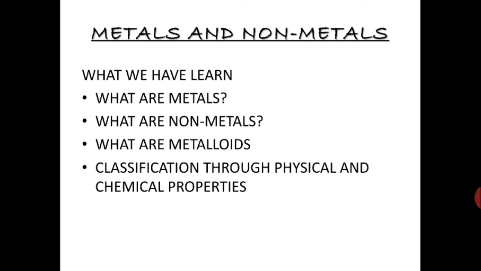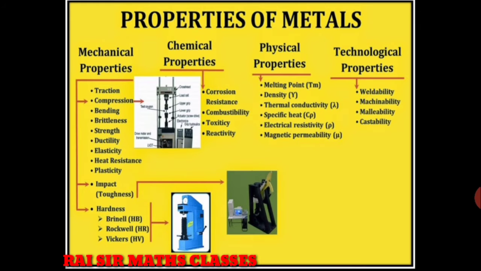Now, what we have studied in our previous video: What are metals? What are non-metals? What are metalloids? Classification through physical and chemical properties, that we have learned in our previous video. So you can get a quick knowledge about all these. In this video we are going to know about the properties of metals.